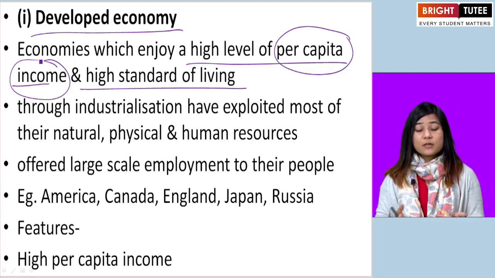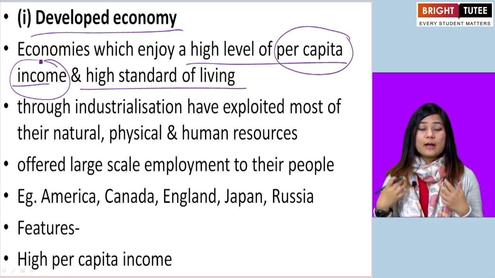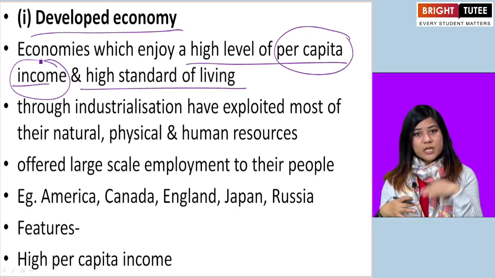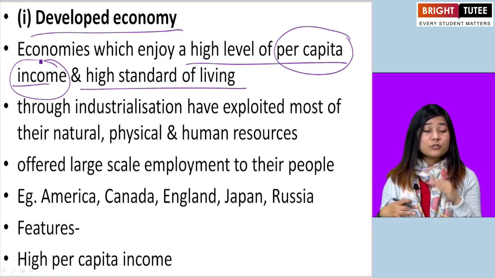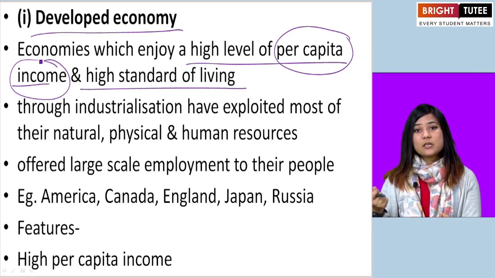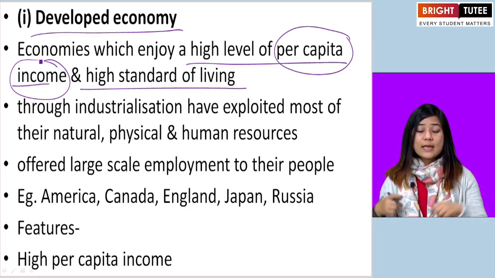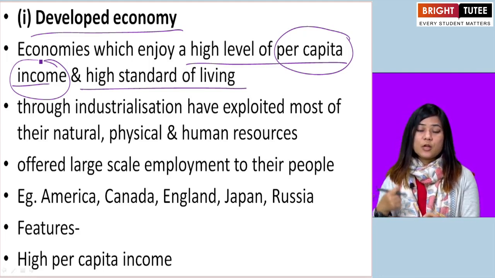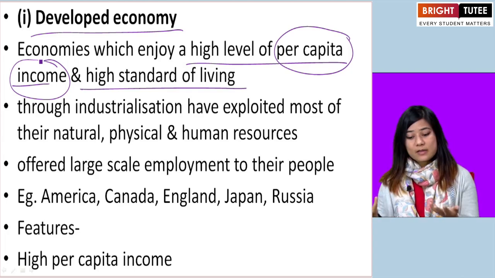In every country, people can make their income. Okay? Now, if the economy is not good enough, the capacity of people to make the income is low. Okay? If the economy is good, the capacity of people to make the income is high. Okay?